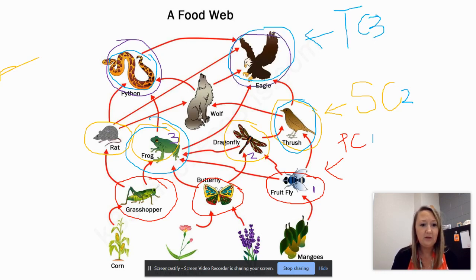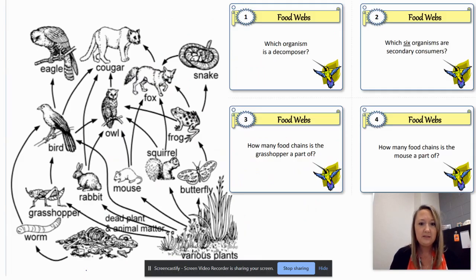What about if I go over here to my rat? I've got my primary consumer, secondary consumer, tertiary consumer. Eagle can be a tertiary consumer. Also, the wolf can be a tertiary consumer. So do you see how it's not just one thing? It's based on the order in which it falls in the chain, because a food web, remember, is overlapping chains. So let's look at the questions from yesterday.